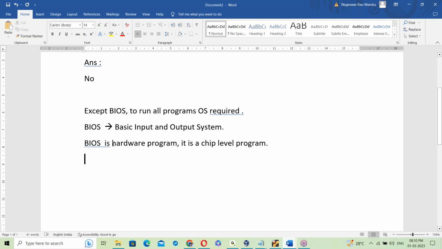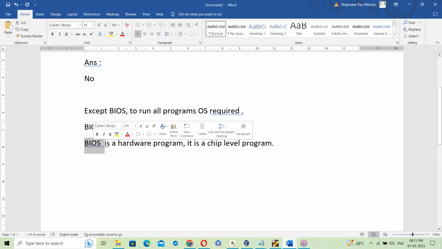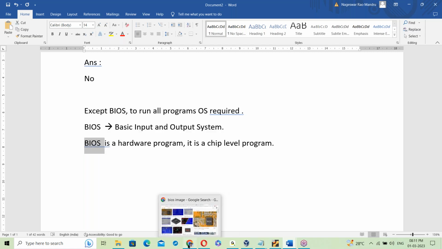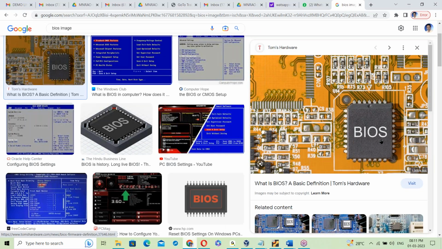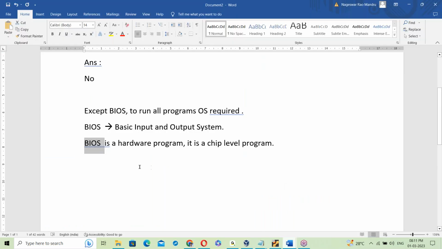BIOS is a hardware chip. So BIOS is a hardware program. It's a chip level program. See, what's the task of BIOS here? Once you power on your system, first of all, power goes to BIOS, then the BIOS program activates, then loads the OS from the hard disk to RAM memory. So BIOS is responsible for the booting process.